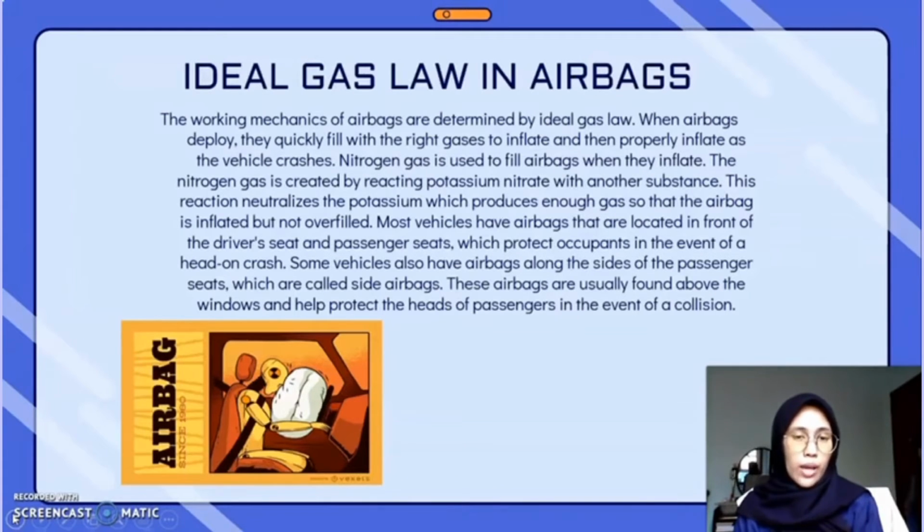Some vehicles also have airbags along the sides of the passenger seats, which are called side airbags. These airbags are usually found above the windows and help protect the heads of passengers in the event of a collision.